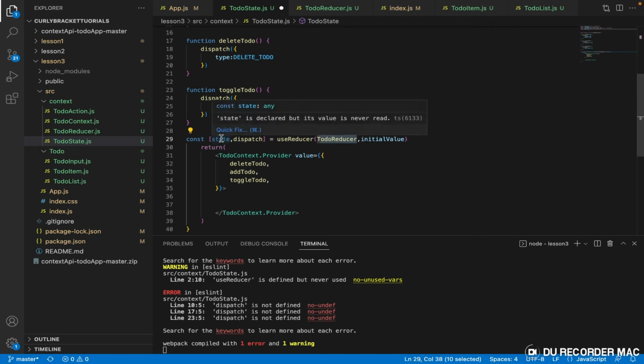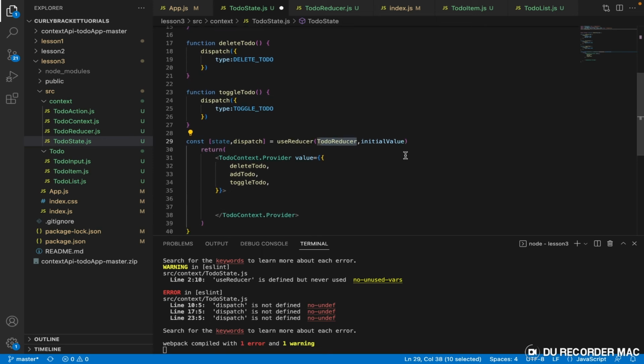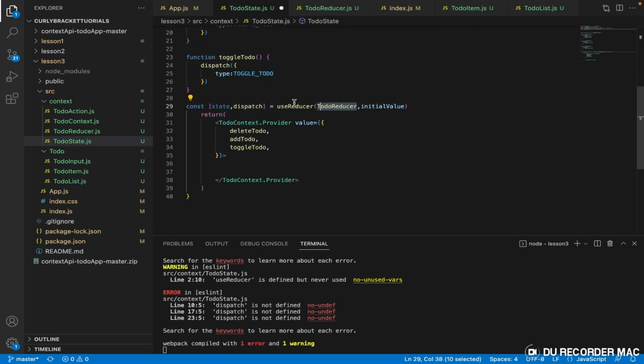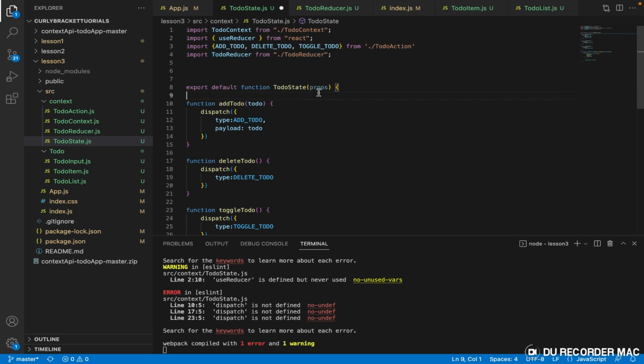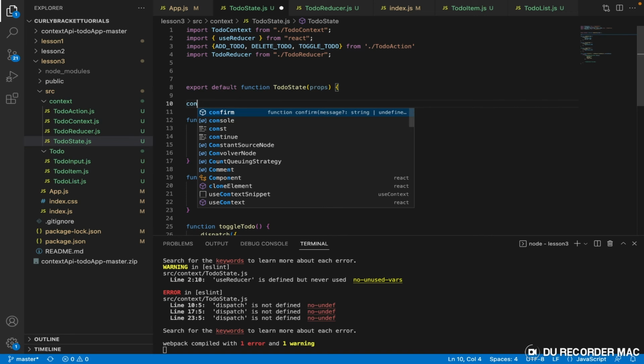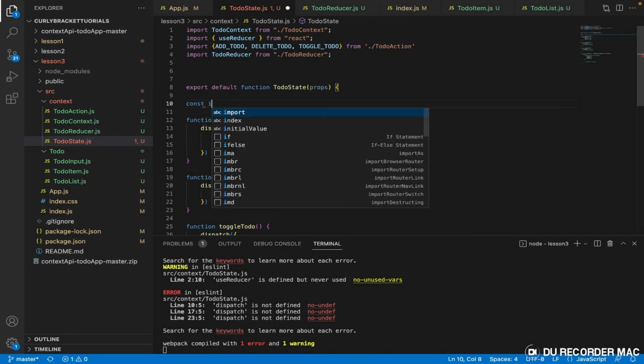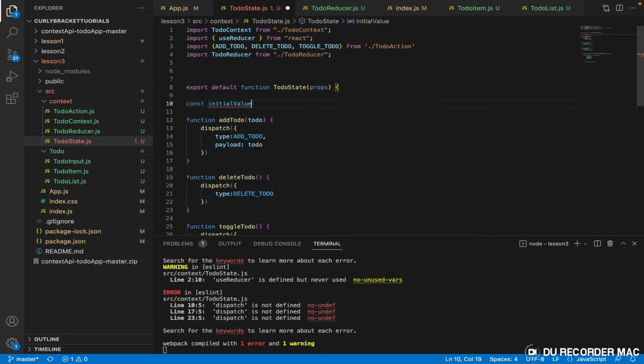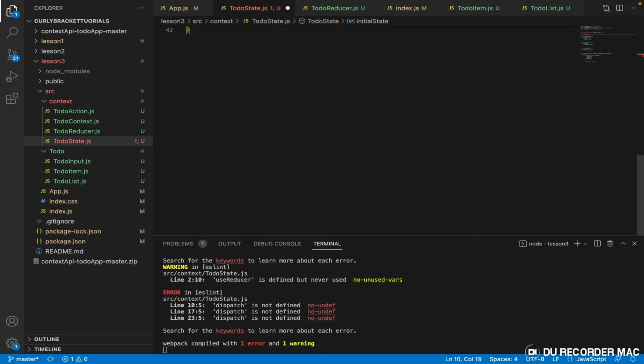Now this state here, we need to declare it, right? So let's declare it somewhere. Okay, let me just declare it at the beginning here. So that state, we have to call it const initial value, equal to, or let's call this initial state. So let's call this initial state as well.